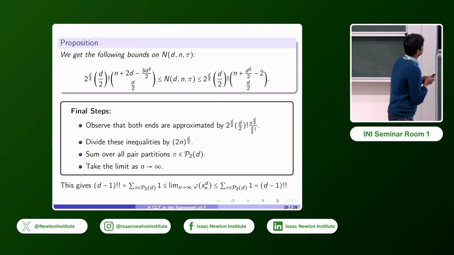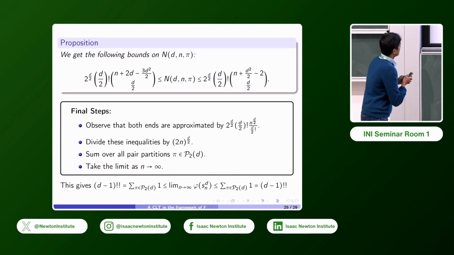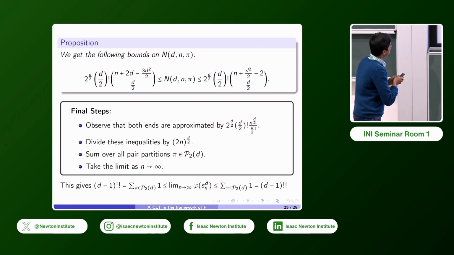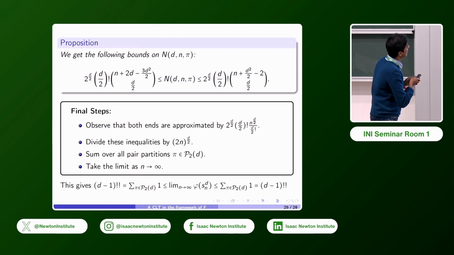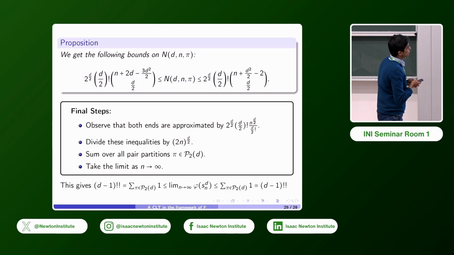So we can then get these bounds on N_d and pi. It doesn't matter too much what they precisely are, but roughly this factor on both sides looks like n choose d over 2. We can ignore everything else because we're going to normalize by 2n to the d over 2.